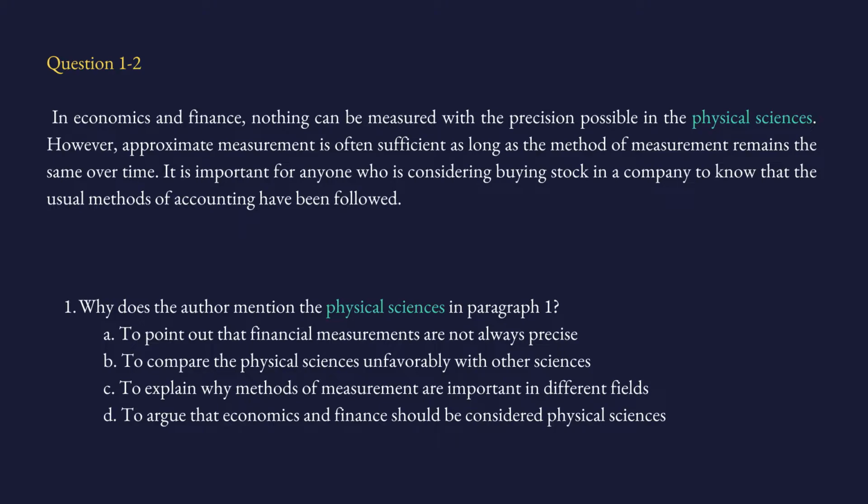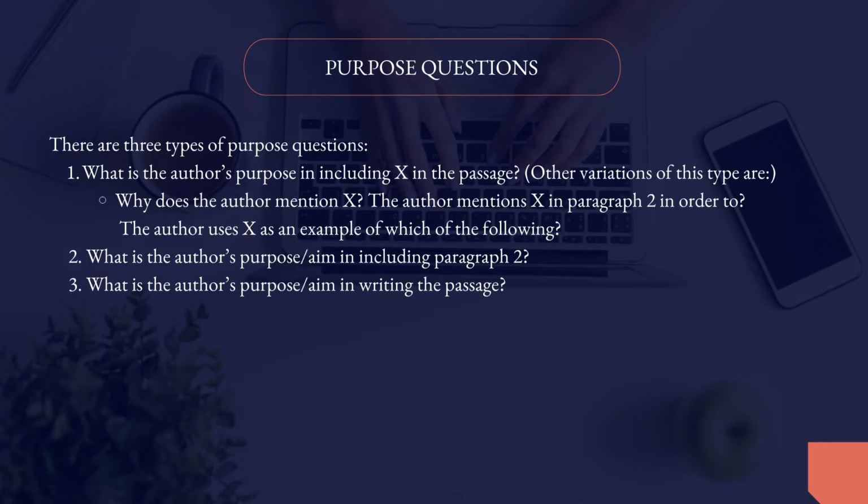We are going to read the text and we are going to guess and understand and infer what the author's purpose is. So the purpose is not directly stated, which is why I say this is an inference question. So there are 3 types of purpose questions. Number 1, this is an example of type 1. What is the author's purpose in including X in the paragraph?